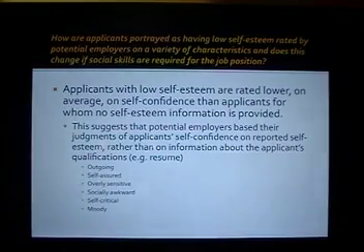Applicants with low self-esteem are rated lower on average on self-confidence than applicants for whom no self-esteem information is provided. This suggests that potential employers base their judgments of applicant self-confidence on reported self-esteem rather than on information about the applicant's qualifications, for example, their resume, in terms of how outgoing the applicant is, how self-assured, overly sensitive, socially awkward, self-critical, and moody.